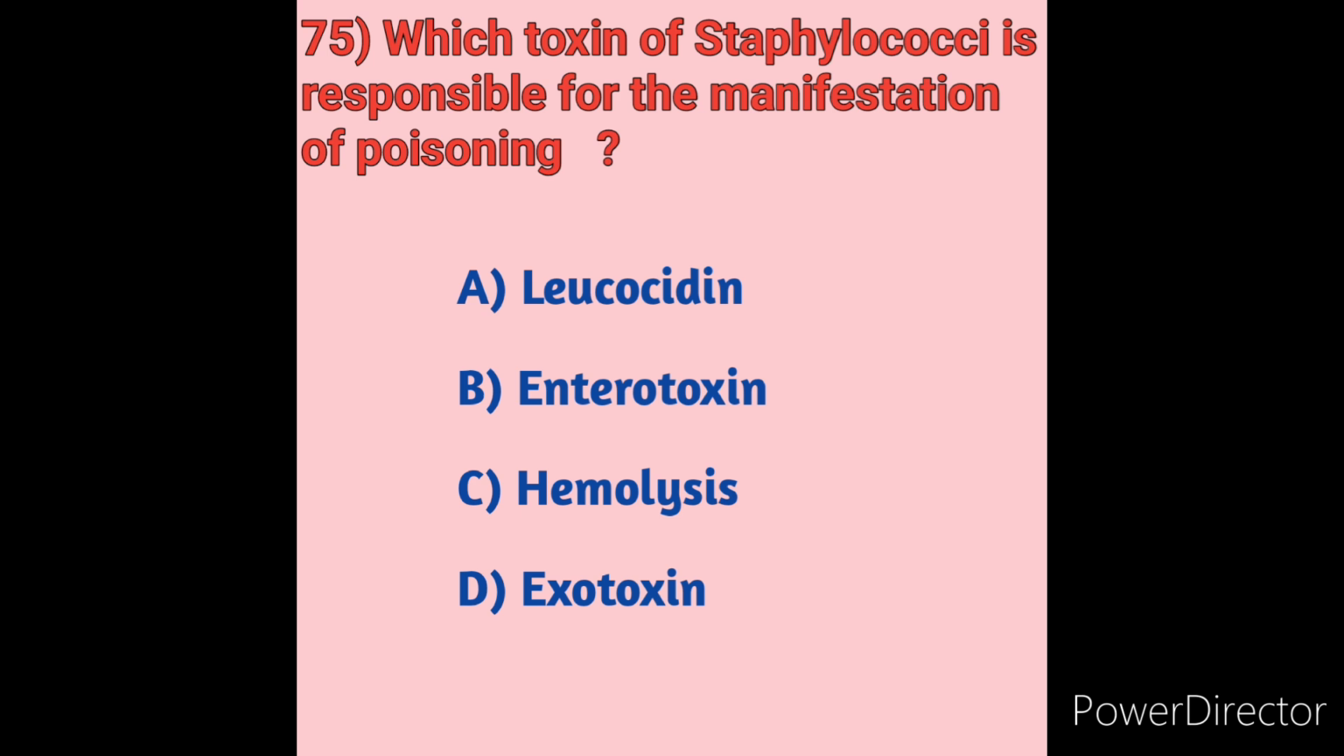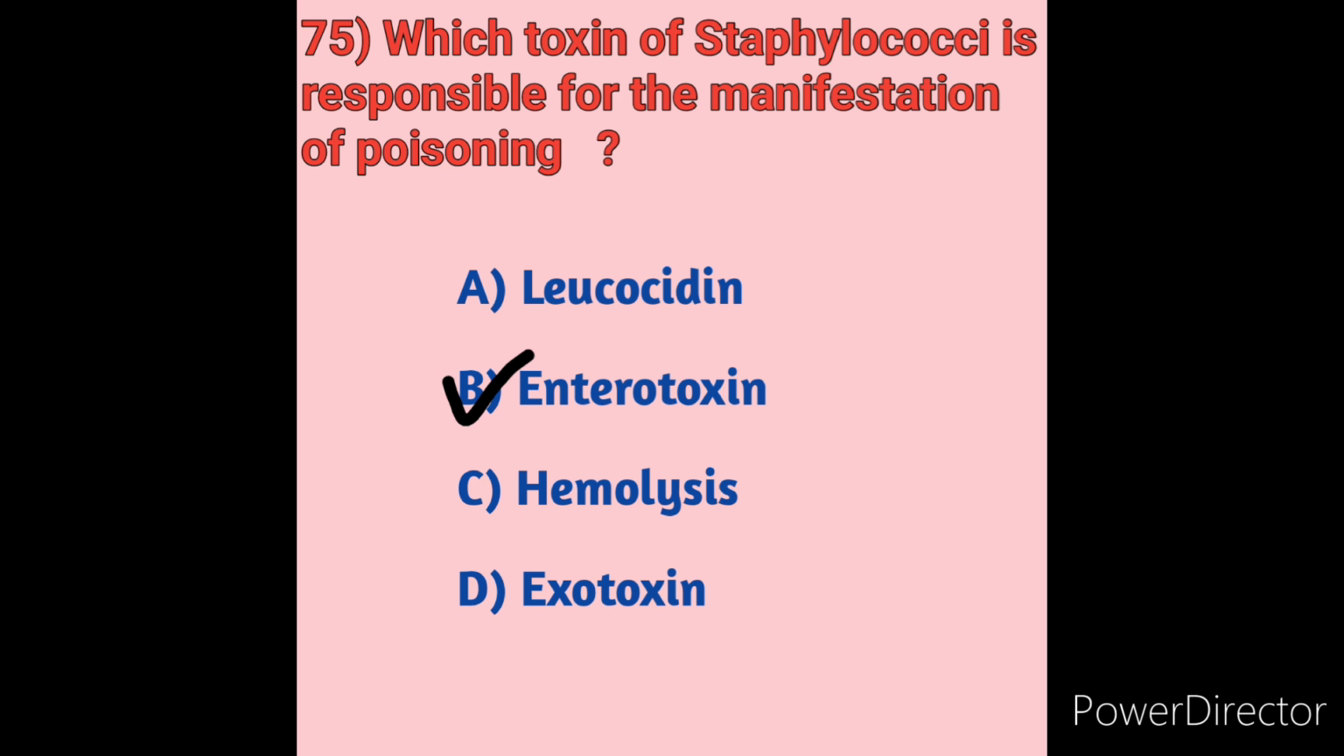Staphylococcal food poisoning is an intoxication that results from the consumption of foods containing sufficient amounts of one or more preformed enterotoxins. So the toxin of Staphylococci responsible for the manifestation of poisoning is enterotoxin. So option B is the correct answer. The signs and symptoms of poisoning are nausea or vomiting, abdominal cramping, with or without diarrhea. So in these options, option B, enterotoxin, is the correct answer.